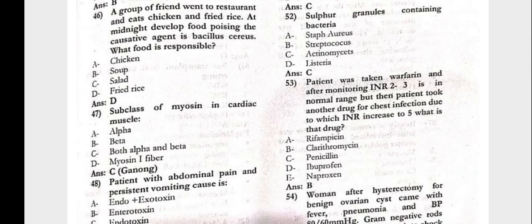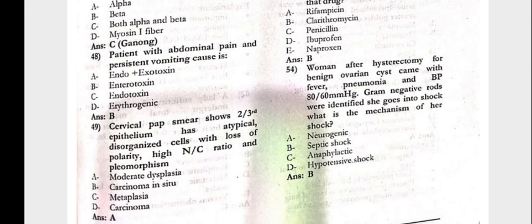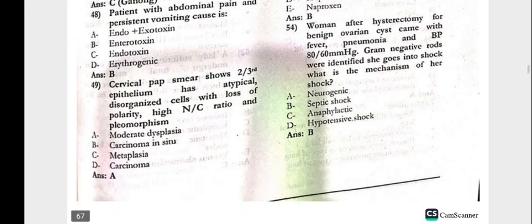The patient was taking warfarin, and after monitoring, INR 2 to 3 is in the normal range. But then the patient took another drug for a chest infection due to which INR increased to 5. What is that? That is the clarithromycin. A woman after hysterectomy for a benign ovarian cyst came with fever, pneumonia, and BP 80/60. Gram negative rods were identified. She goes into shock. What is the mechanism of the shock? That is septic shock.